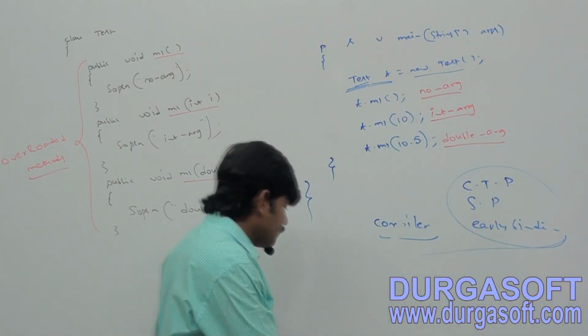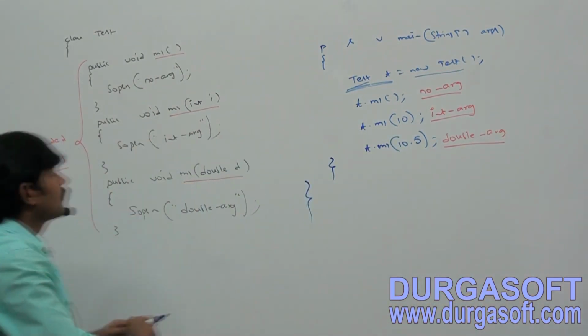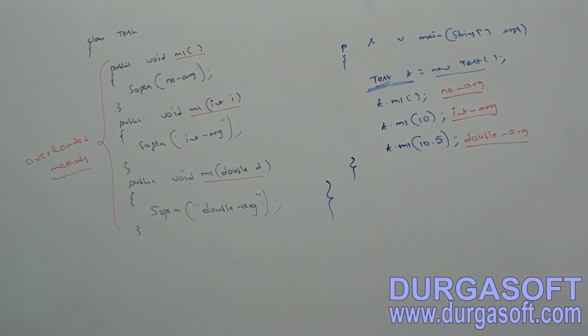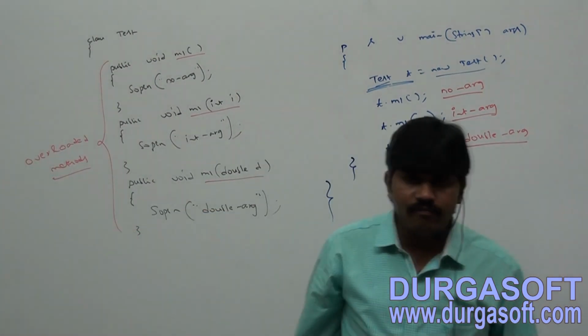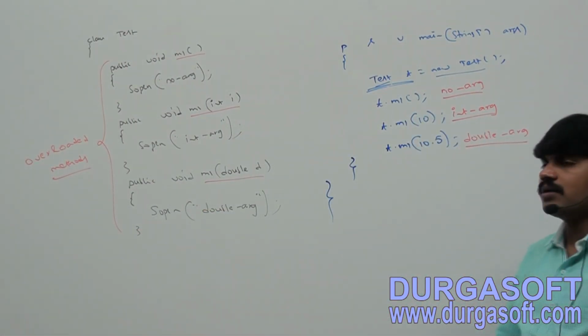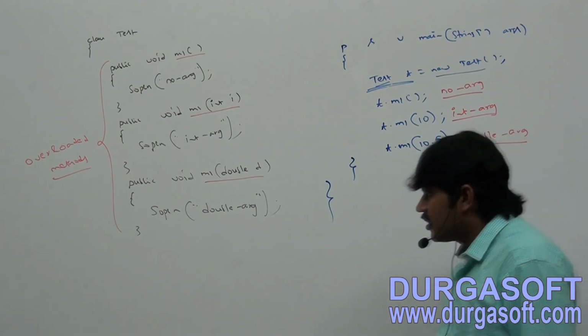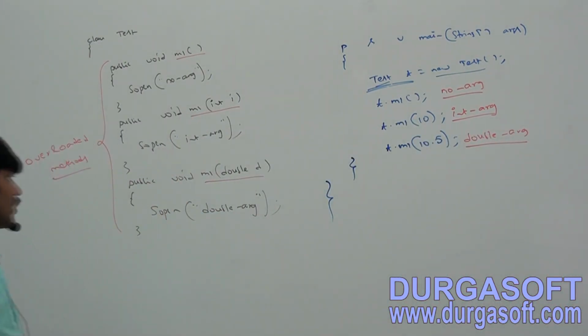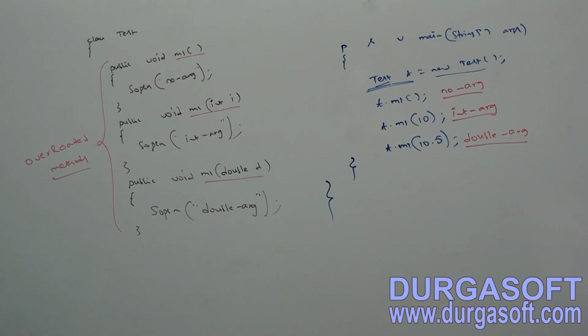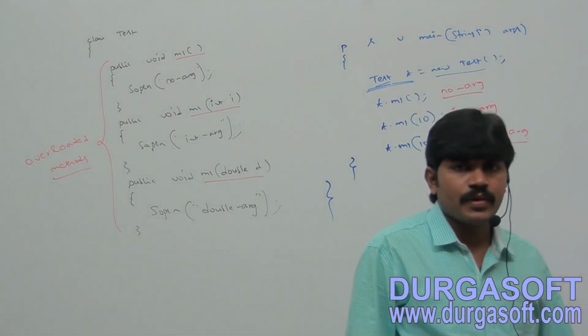Right? First take this example. Take this one. class Test, public void m1() with SOP of no-arg. Next public void m1(int i) with SOP of int-arg. Next public void m1(double d) with SOP of double-arg. No-arg, int-arg, double-arg. Take clearly.